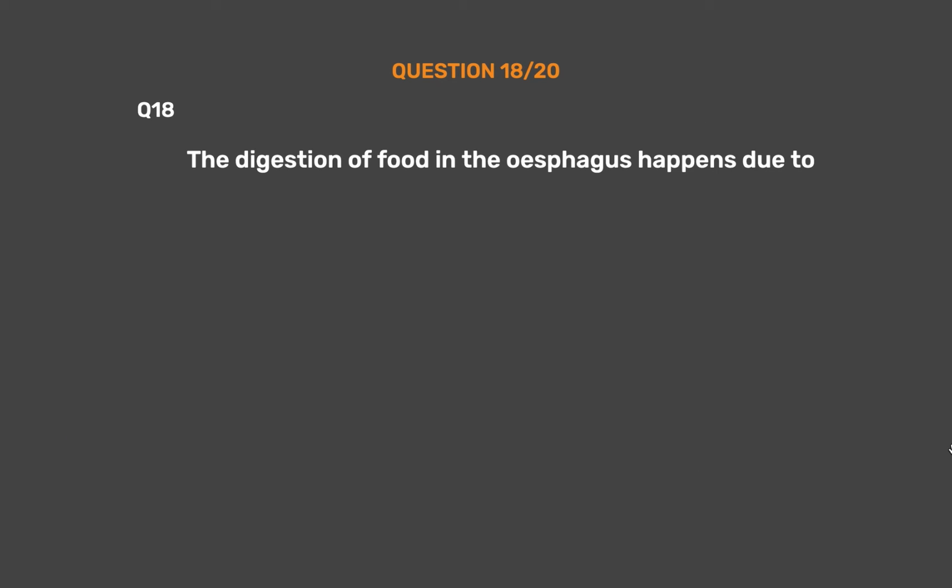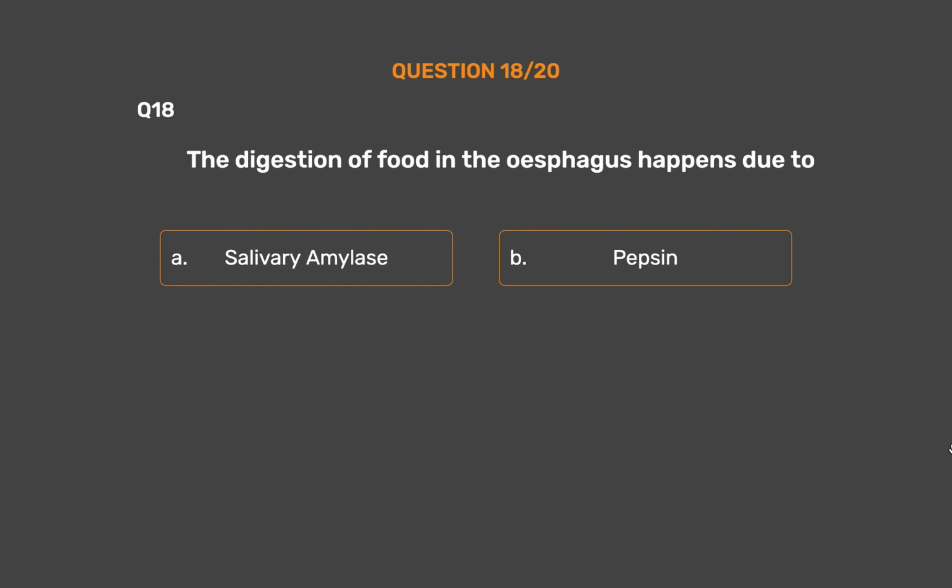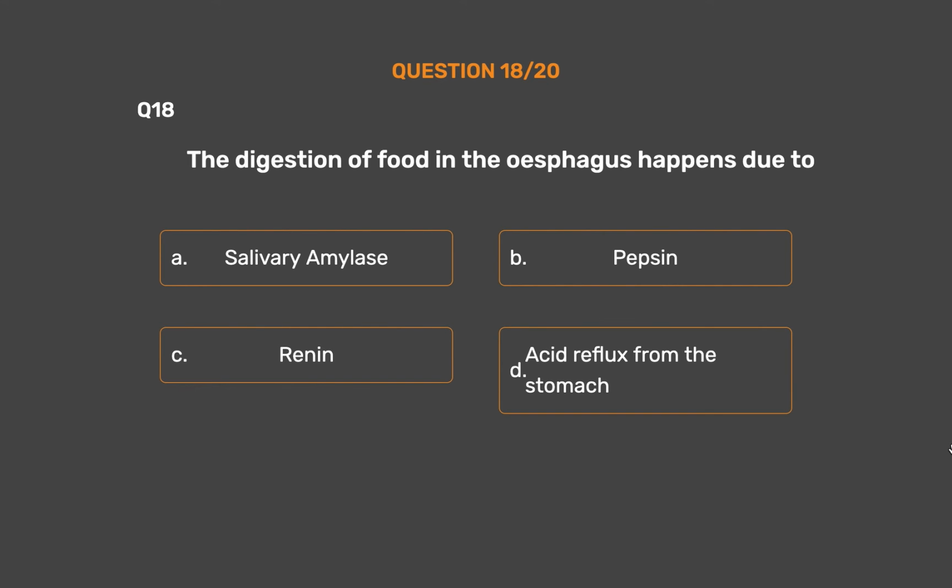Question number 18. The digestion of food in the esophagus happens due to option A. Salivary amylase. Option B. Pepsin. Option C. Renin. Option D. Acid reflux from the stomach.